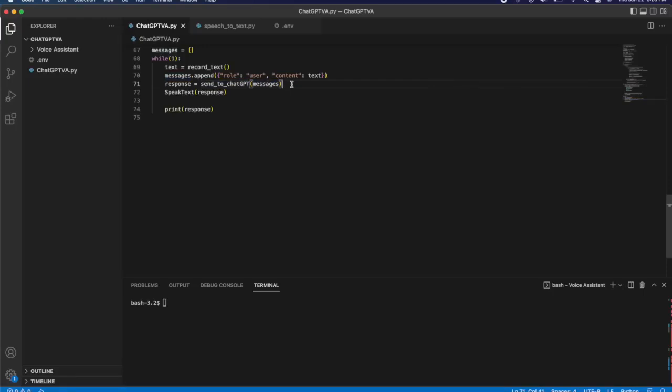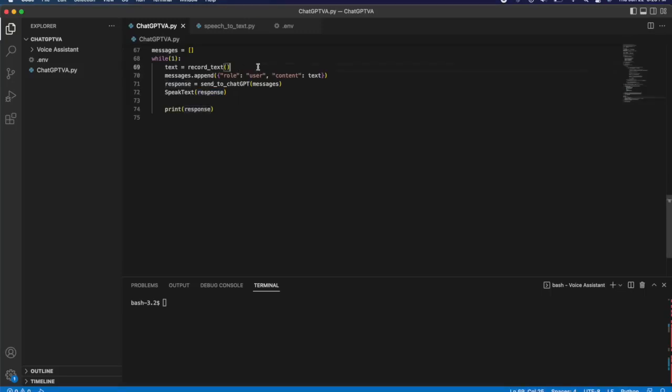After we send it to ChatGPT, ChatGPT will send us a response in the form of a message, which is just a string. And then what we do is we pass that string over to the speech text function, and its responsibility is to audibly say that text so that we can hear it. And once those steps are done, that's basically what we need to have an audible conversation with ChatGPT.